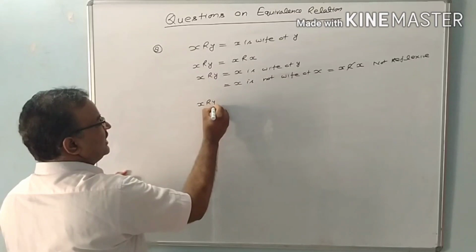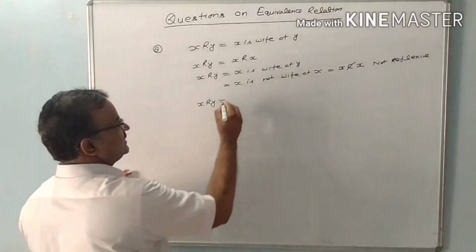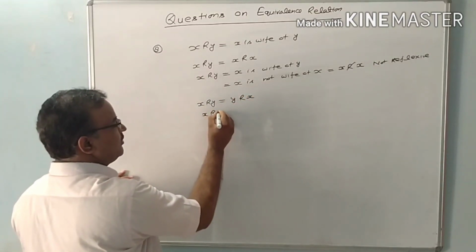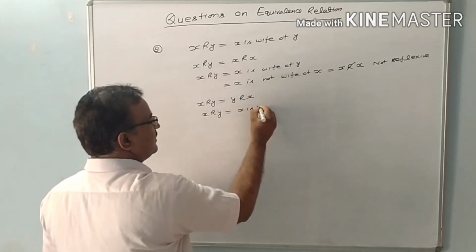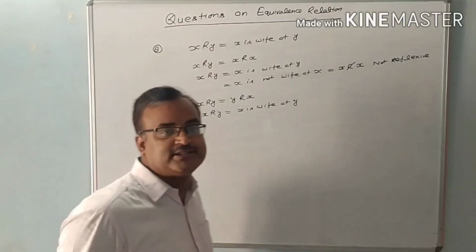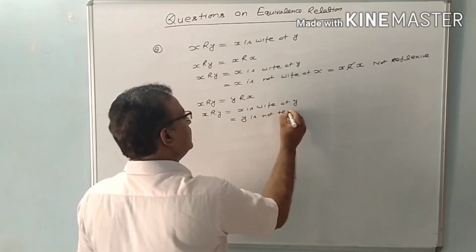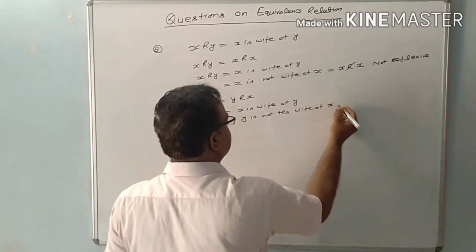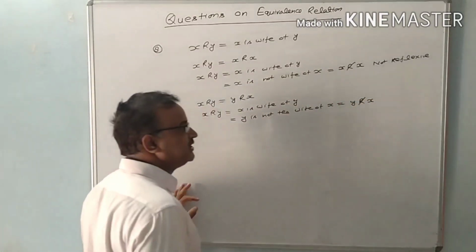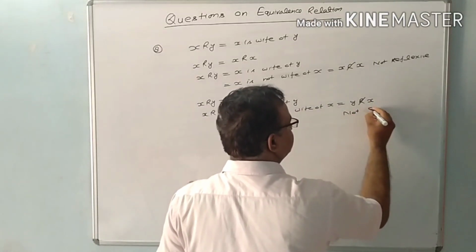If X is related with Y, that is, X is the wife of Y, and if Y is also the wife of X, then only you will say this relation is symmetric. We will check whether the given relation is symmetric or not. If X is the wife of Y, then Y is the husband of X. Y is not the wife of X. So we'll write here Y is not the wife of X. That means Y does not have the same relation with X. So this is not a symmetric relation.